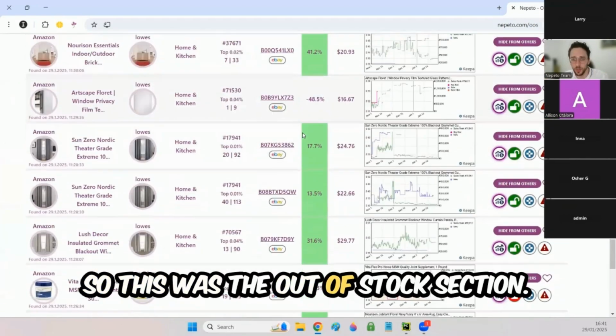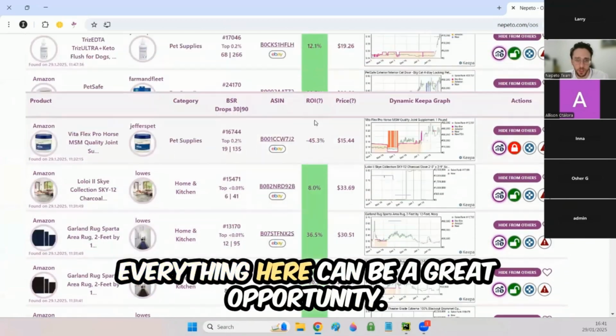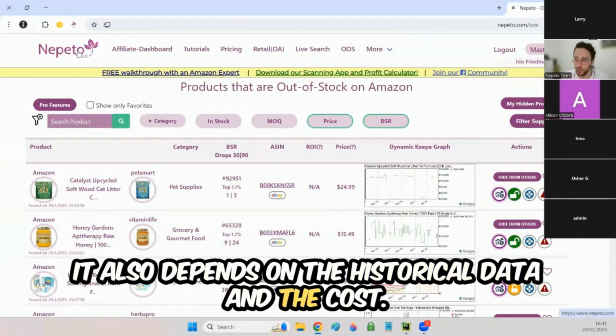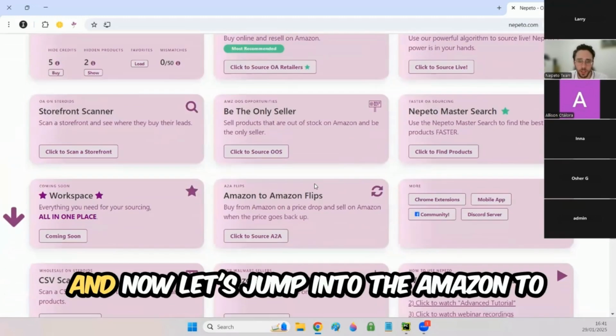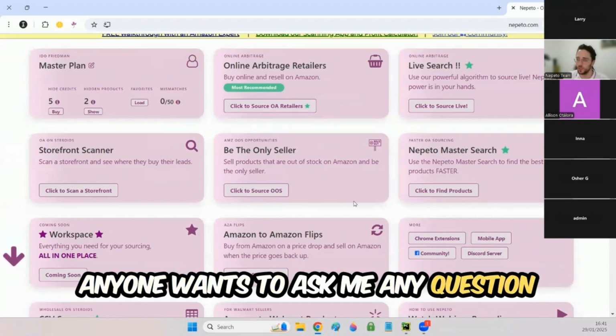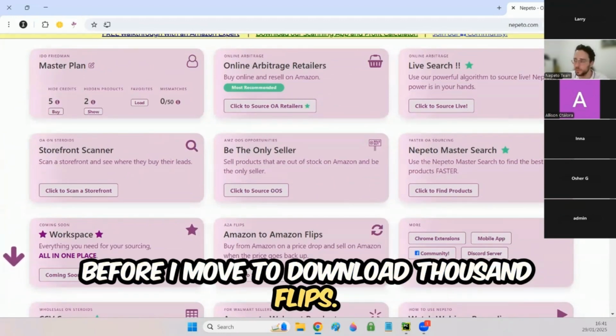So this was the out of stock section. It's really amazing. Everything here can be a great opportunity. It just depends on the historical data and the cost. And now let's jump into the Amazon to Amazon flips and then the CSV scanner. Anyone wants to ask me any question before I move to the Amazon to Amazon flips?